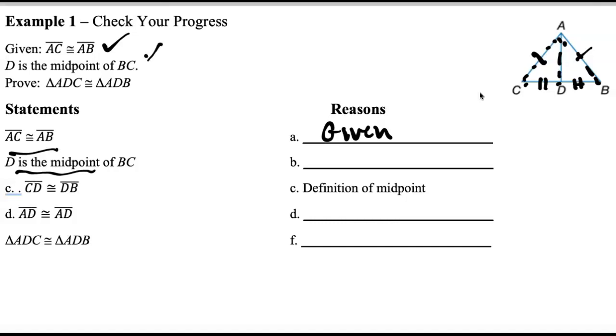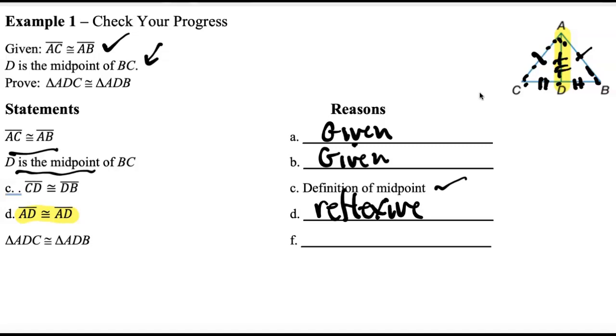Well, that's not stated specifically, but we can look at the way that it's written. Since D is the midpoint, that part is actually given. And then since these are congruent, I skipped a step. I see that's the definition of midpoint. And so in this next one, they're talking about AD being congruent to itself. Remember, that's called the reflexive property. And since we now have all three sides, we can prove that those triangles are congruent by side-side-side.